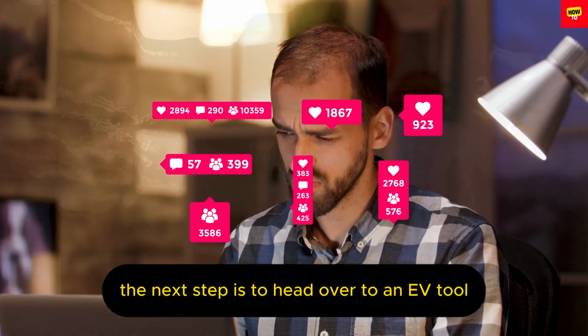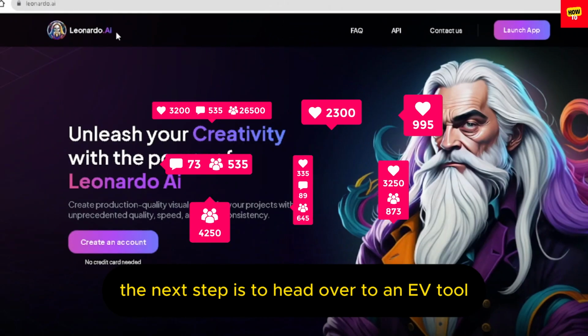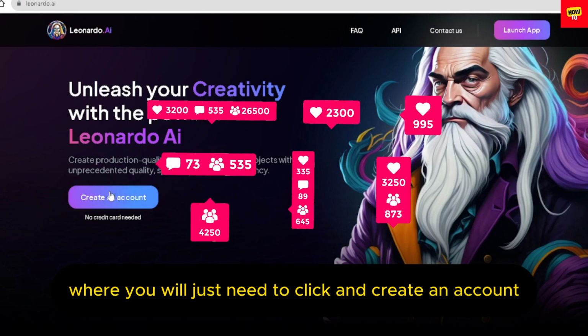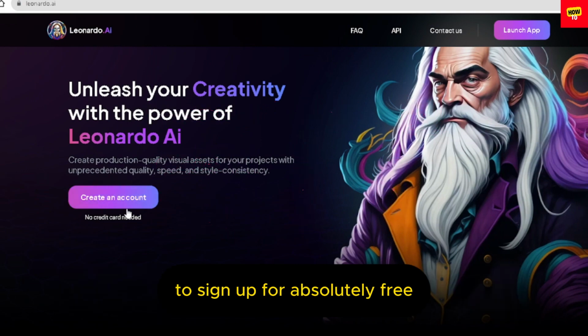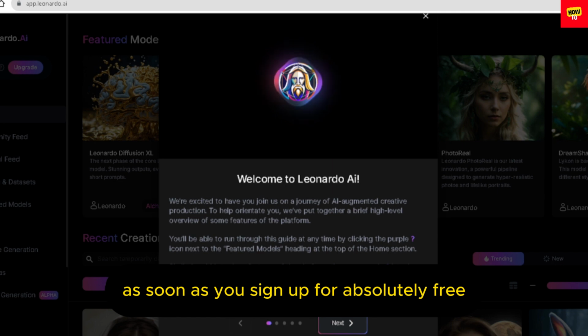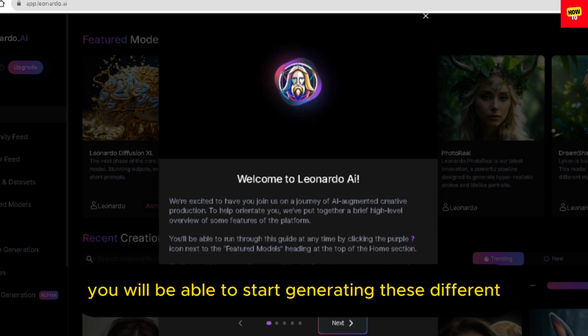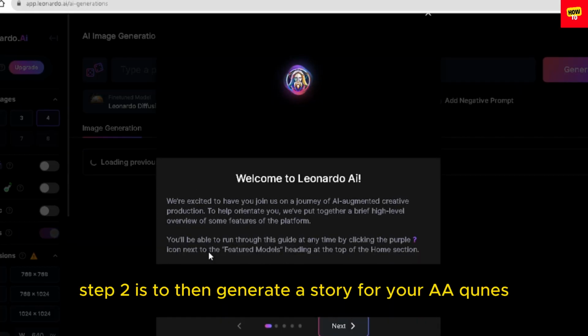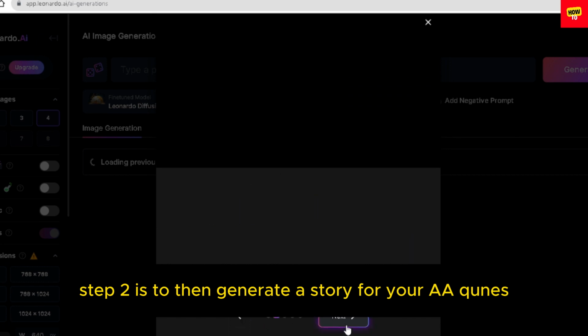The next step is to head over to an AI tool called Leonardo AI, where you will just need to click and create an account to sign up for absolutely free. As soon as you sign up, you will be able to start generating these different elements for your AI cartoon. Step 2 is to then generate a story for your AI toons.